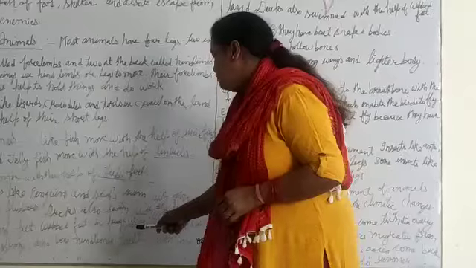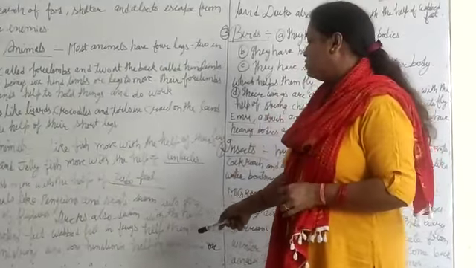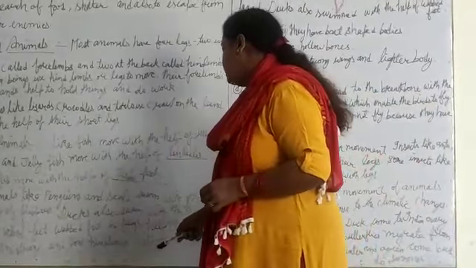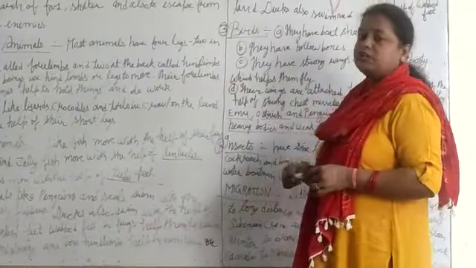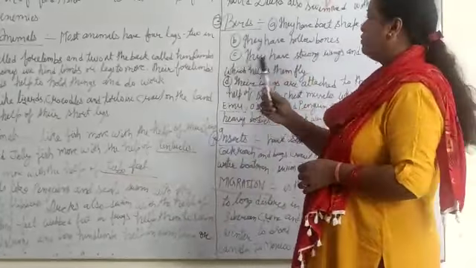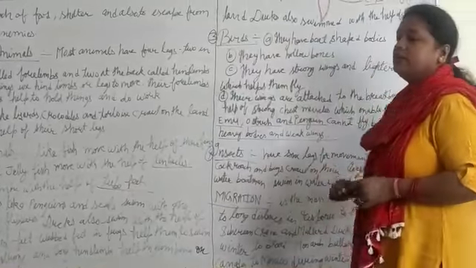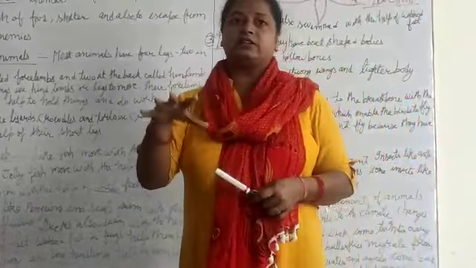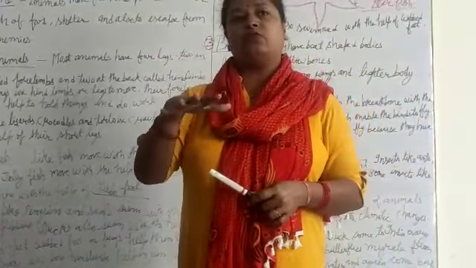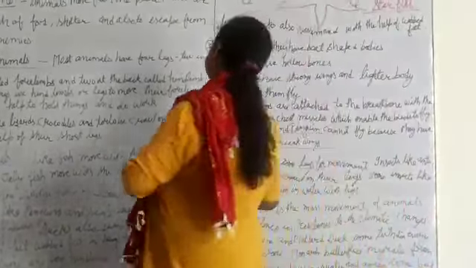Webbed feet in frogs help them to swim, and strong long hind legs help in jumping. Frogs jump from one place to another. Ducks also swim with the help of webbed feet, and they can easily walk on the land. Clear, beta?